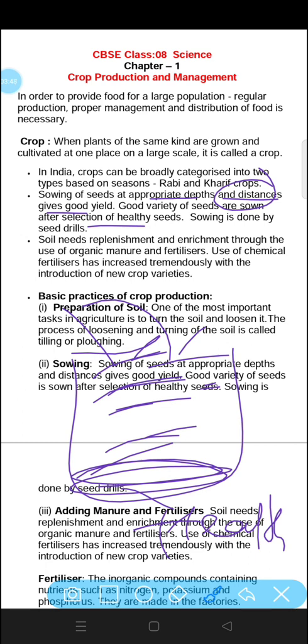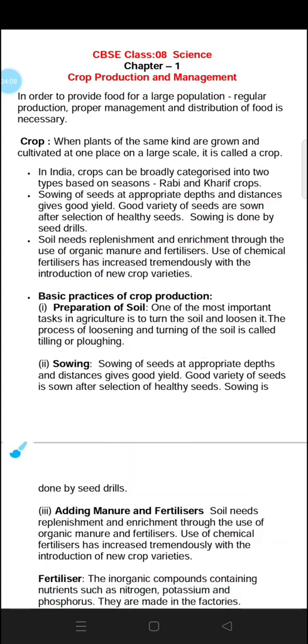Now, sowing is done by the seed drill. A seed drill is a machine by which sowing of seeds is done. Soil needs replenishment and enrichment through the use of organic manure and fertilizers. Organic manure and fertilizers are added to the soil to provide it nutrients. Use of chemical fertilizers has increased tremendously with the introduction of new crop varieties, to produce more and more crops.